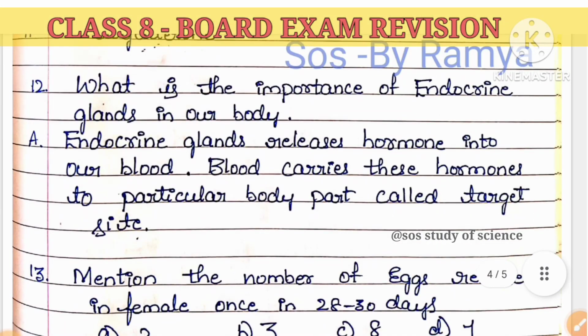Next question: what is the importance of endocrine glands in our body? Endocrine glands release hormones, and these hormones are called chemical messengers, children. They are added directly to our blood. So blood carries these hormones to a particular body part called the target site. Clear? Say, for example, if the blood sugar level in your body increases, what happens? The pancreas releases a hormone called insulin, and this insulin gets added to the particular site where there is more blood sugar in the blood. That is how we answer this question.